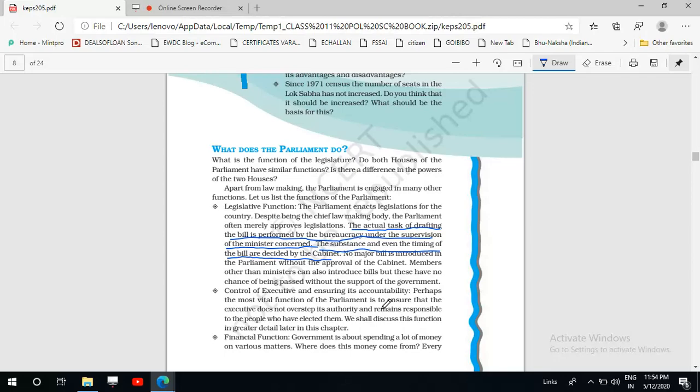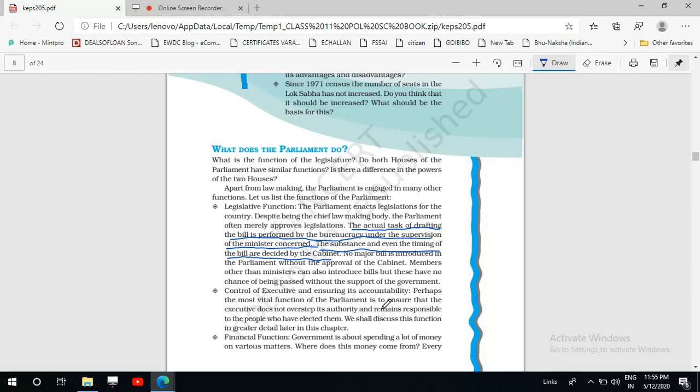Parliament is there to control the executive so that the executive cannot misuse its power, and it must be responsible towards the people. It must be responsible towards the representatives of the people. Okay, and there are many methods through which the parliament controls the executive.